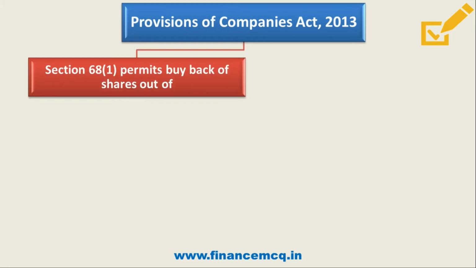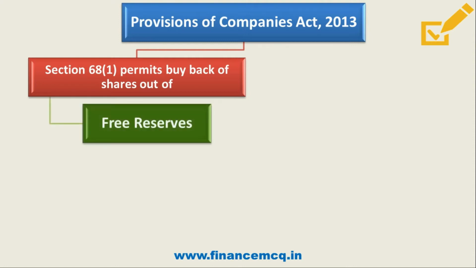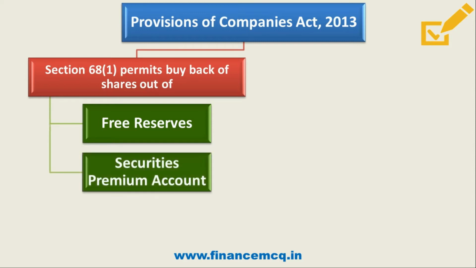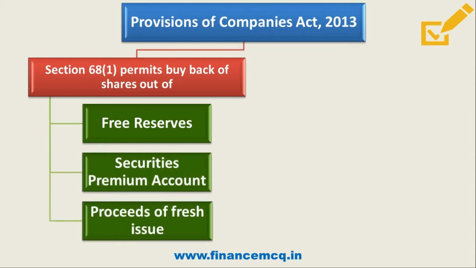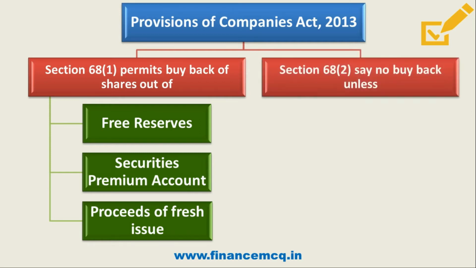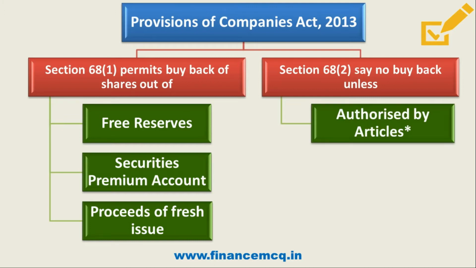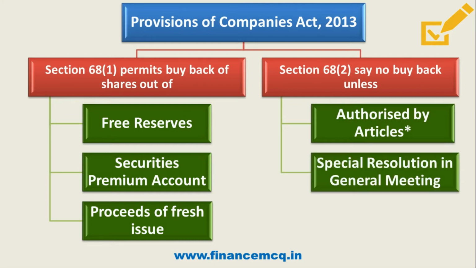As per section 62(1), a company is allowed to do buyback of shares out of free reserves, securities premium account, proceeds of fresh issue. So if a company wants to buy back, it can utilize funds from these three resources. Further friends, section 68(2) says no buyback of shares unless it is authorized by the articles of association. A special resolution in general meeting is passed in this regard, that is for buyback of shares.